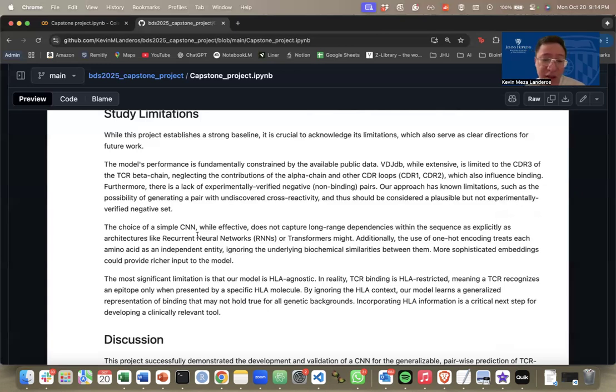And then another potential limitation is the model. I'm using CNNs, but there are also some really good models that are able to do this task. I think they would do a good job, such as RNNs and transformers.